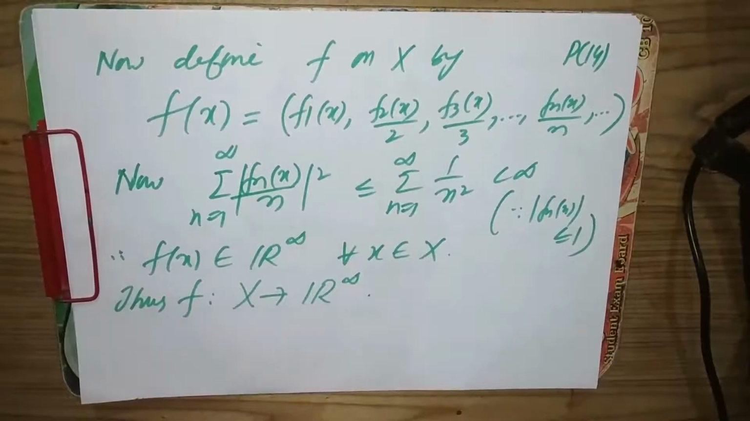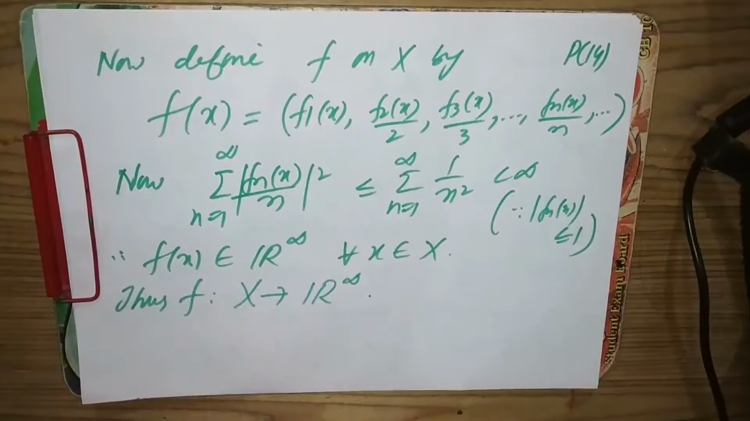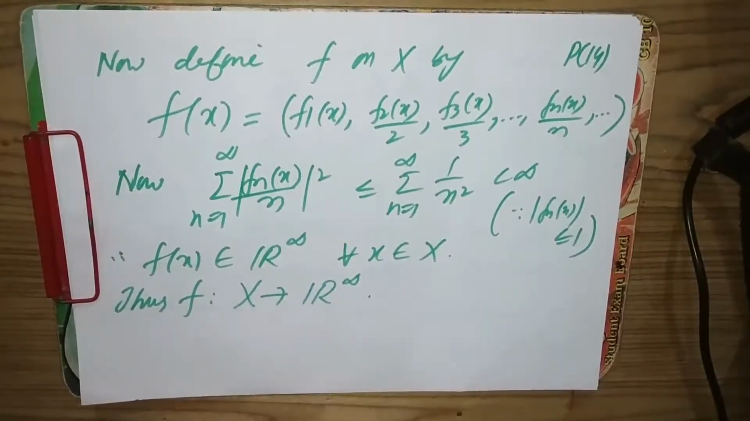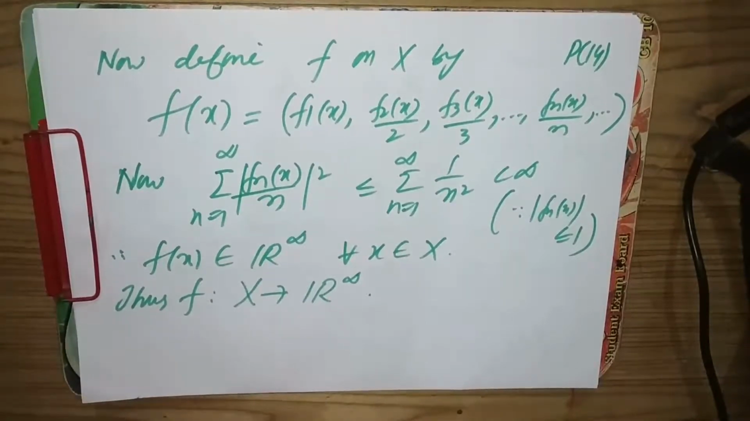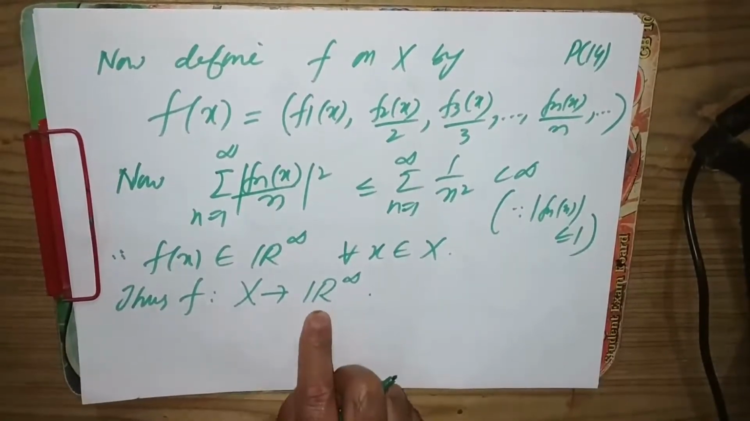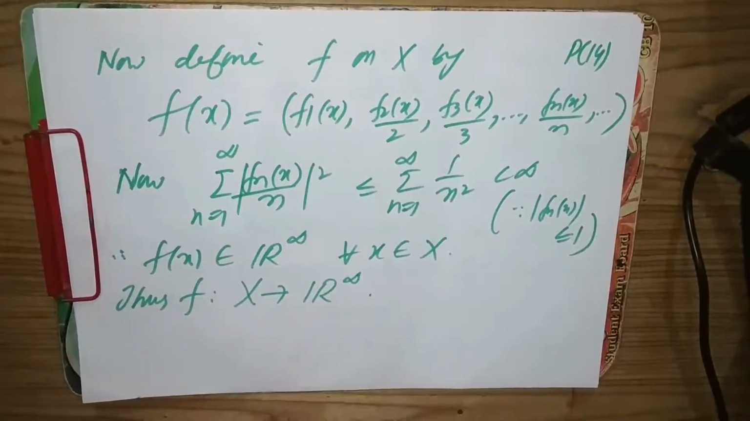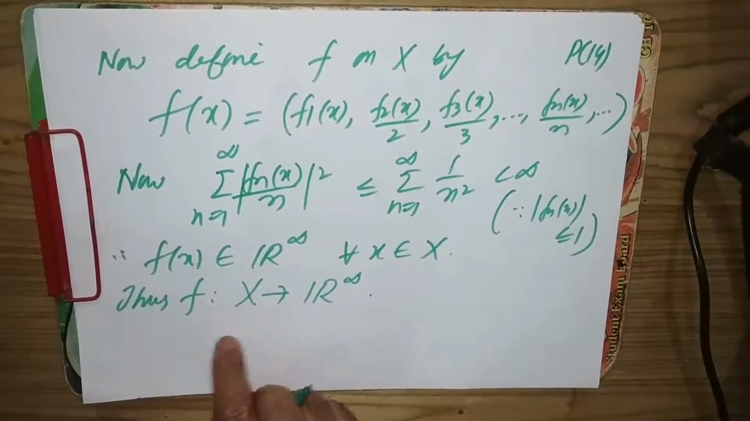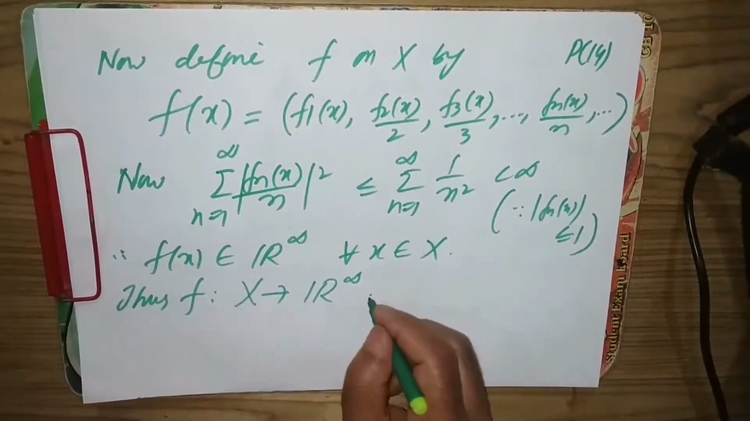So we need to show that this function is one-one and continuous, and the inverse map is also continuous. This will give that X is embedded in R infinity. So we need to show that f is a homeomorphism from X to f of X.